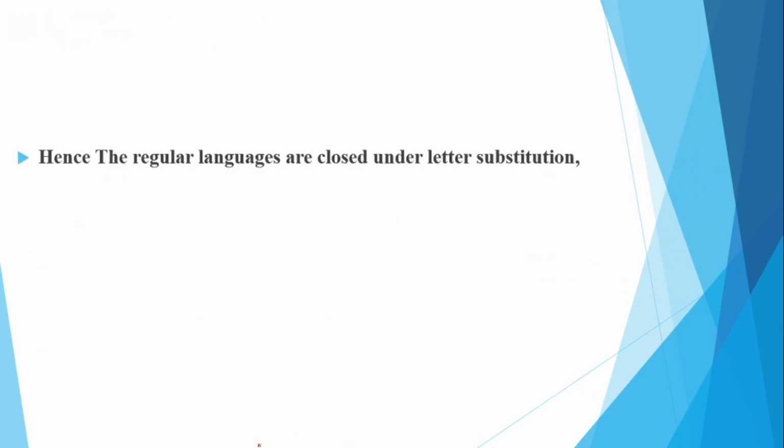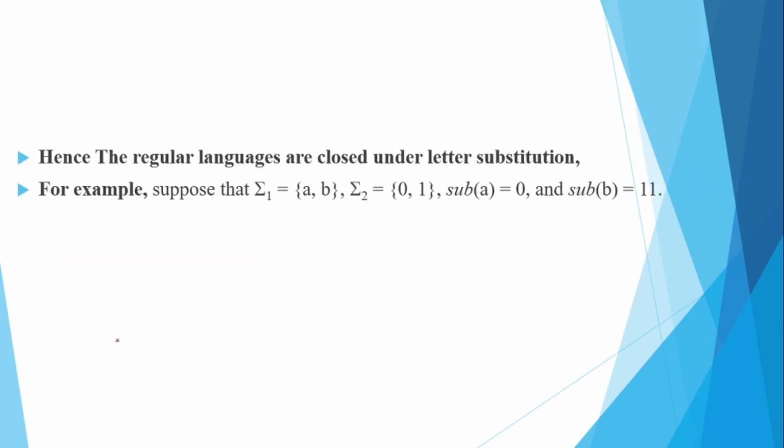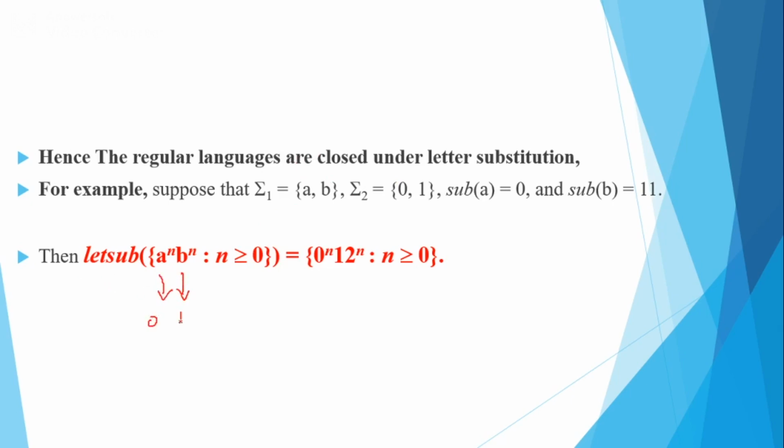Now let's see an example. Suppose sigma 1 equals a, b, and sigma 2 equals 0, 1. The substitution of a equals 0, and the substitution of b equals 11. Let the substitution of a to the power n, b to the power n, such that n is greater than or equal to 0, be: a is 0, and b is 11.